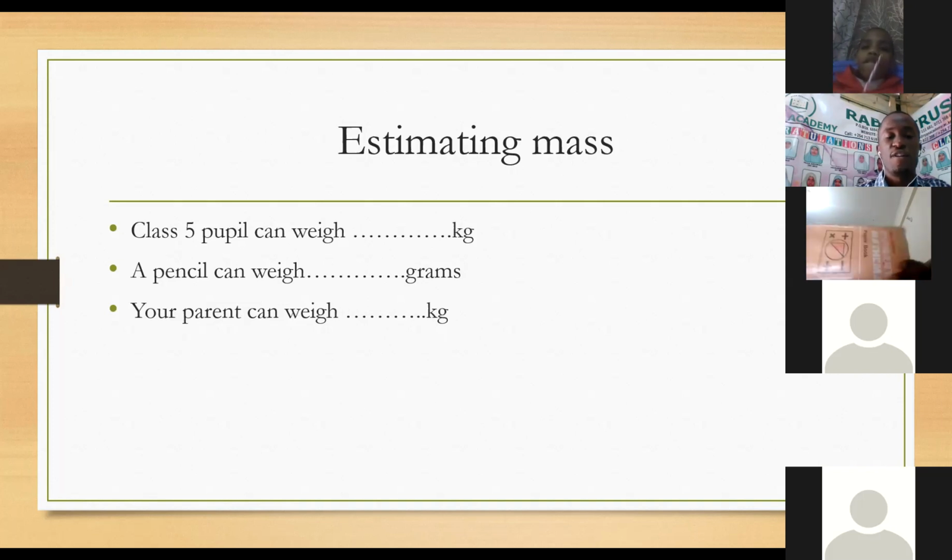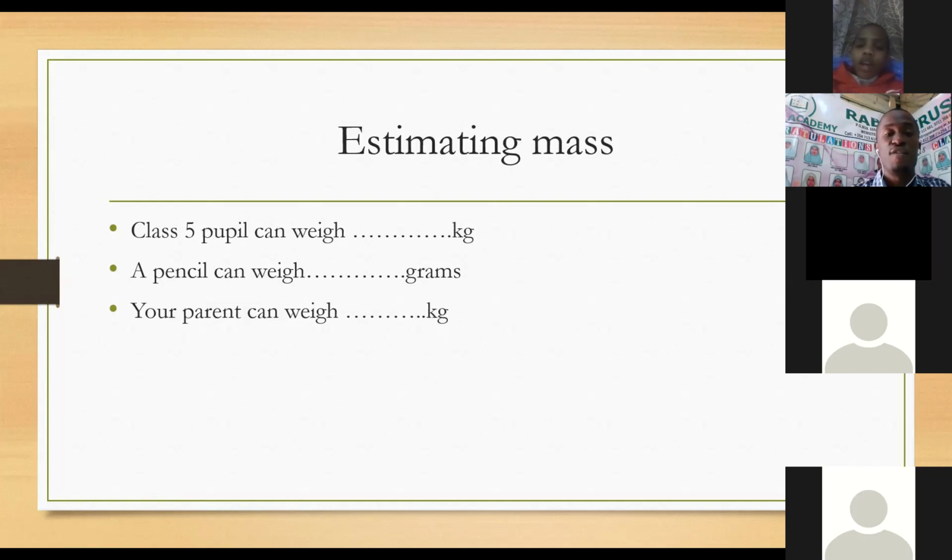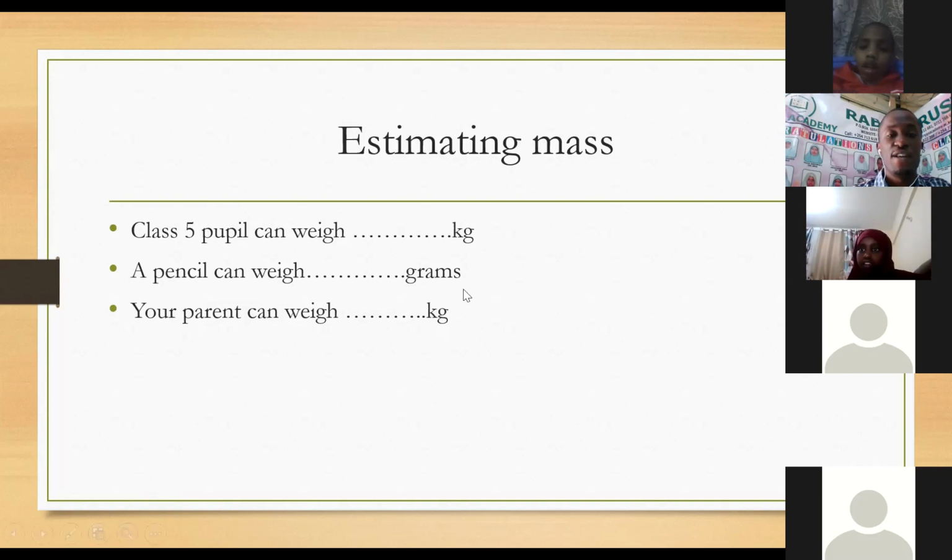So we have got different people with different weights, but we approximate the weight of a class 5 person to be between 30 to 50. If you are in class 5 and you are above 50 kg, wonderful. Nitasema wewe ni mkubwa, lakini amefanya kazi nzuri kwa mkubwa.